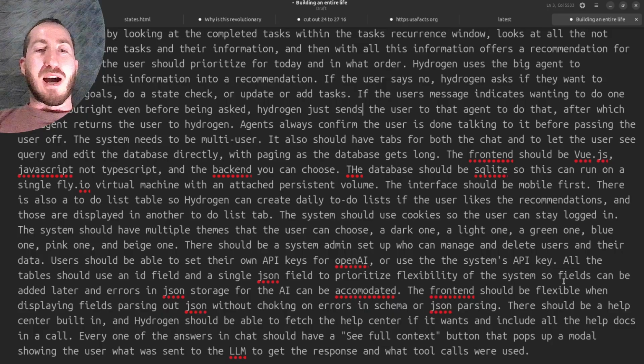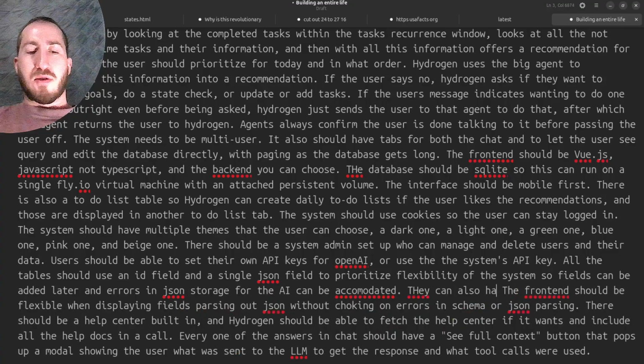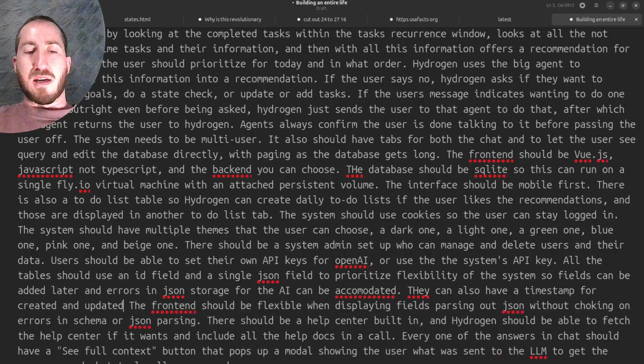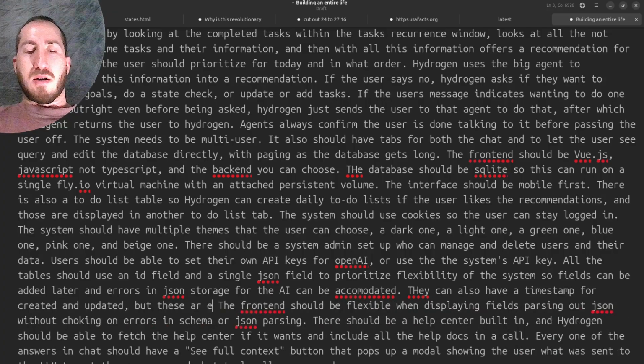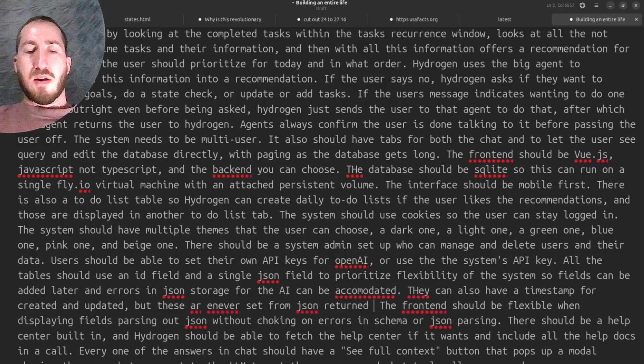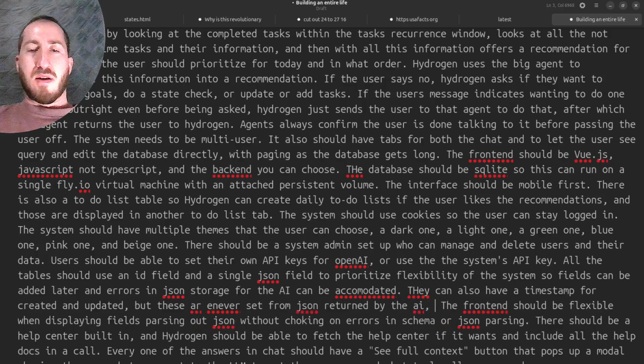All the tables should use an ID field and a single JSON field to prioritize flexibility of the system so fields can be added later and errors in JSON storage for the AI can be accommodated. They can also have a timestamp for created and updated, but these are never set from JSON returned by the AI.